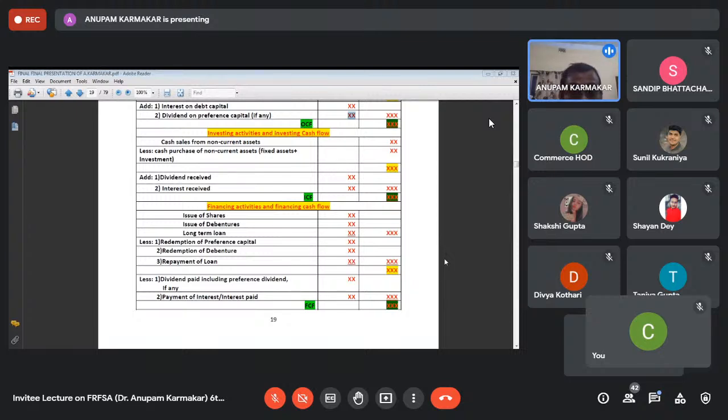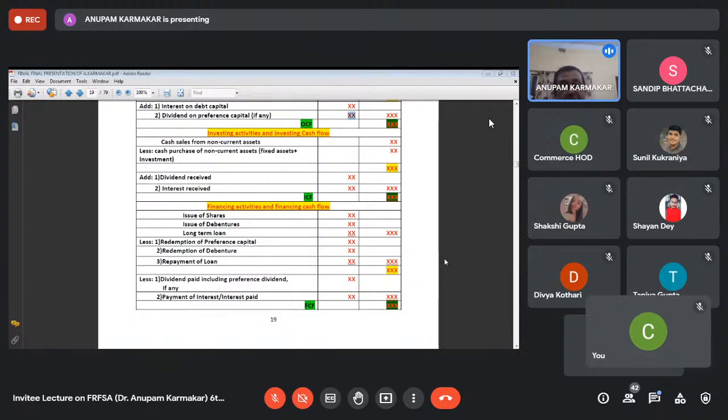See that sale of non-current assets, that is fixed assets, is an inflow. Purchase of fixed assets and investment is an outflow, that is why it is deducted. And if you receive any dividend, that means if you have invested in shares of other companies, you will receive dividend, that should be added. If you have invested somewhere and if you have received any interest, that should also be added. And after that, you will get the investing cash flow.